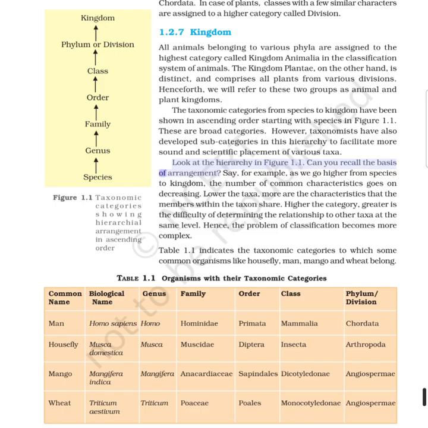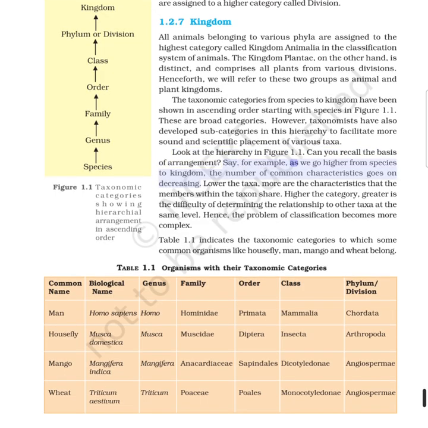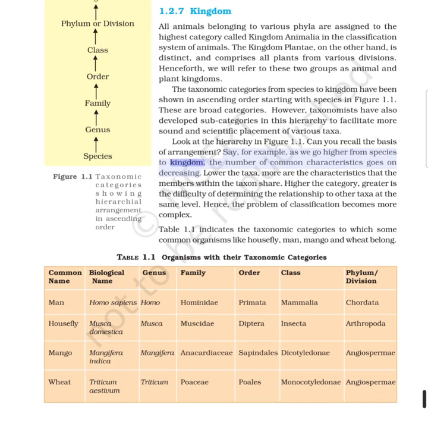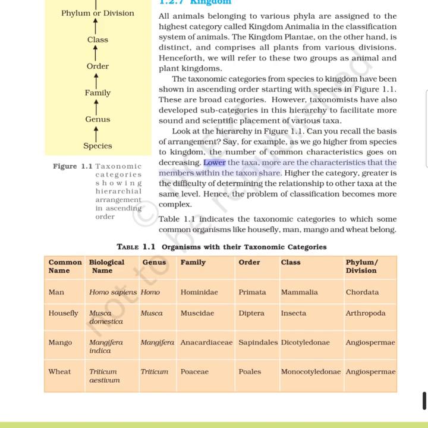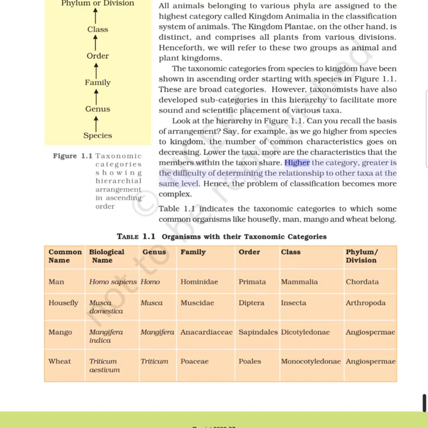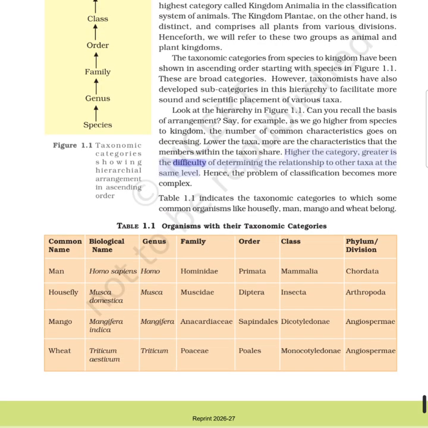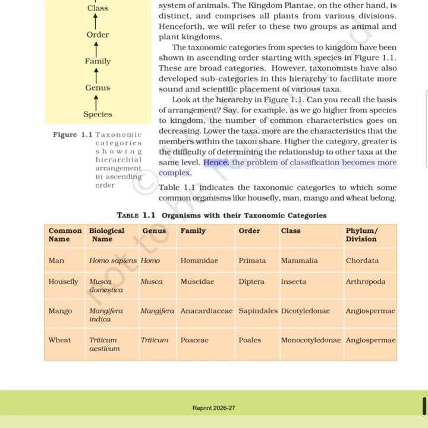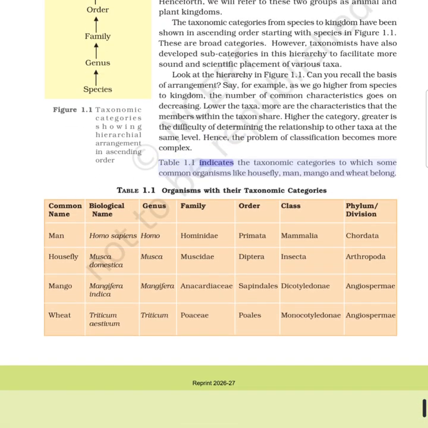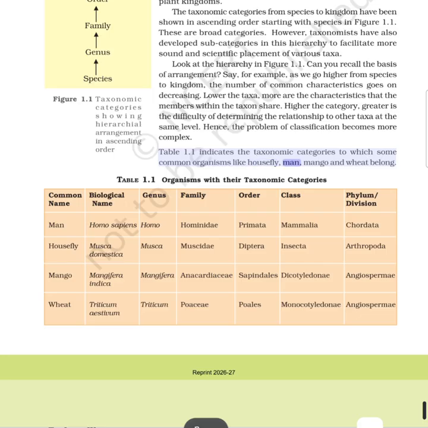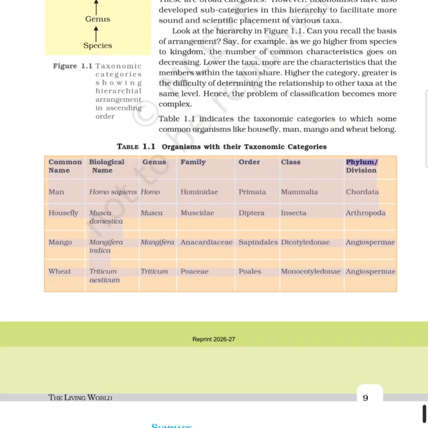Can you recall the basis of arrangement? Say, for example, as we go higher from species to kingdom, the number of common characteristics goes on decreasing. The lower the taxa, the more are the characteristics that the members within the taxon share. The higher the category, the greater is the difficulty of determining the relationship to other taxa at the same level. Hence, the problem of classification becomes more complex. Table 1.1 indicates the taxonomic categories to which some common organisms like housefly, man, mango and wheat belong. Summary.